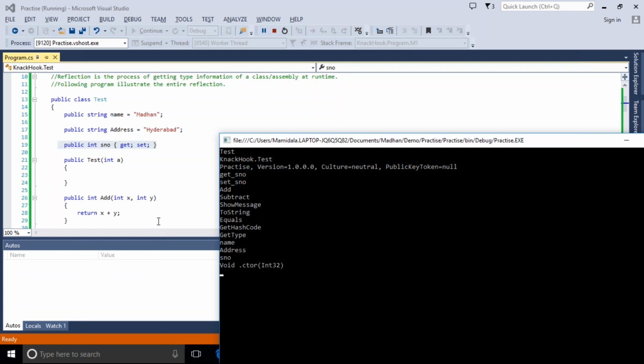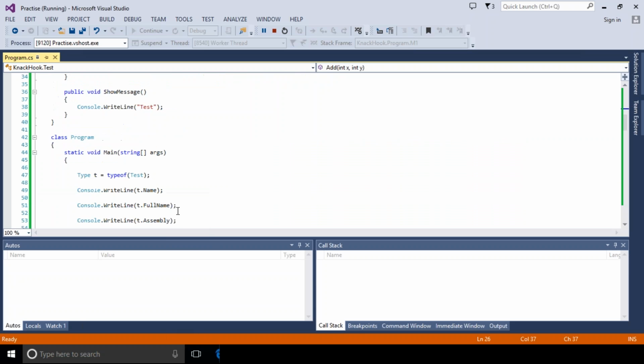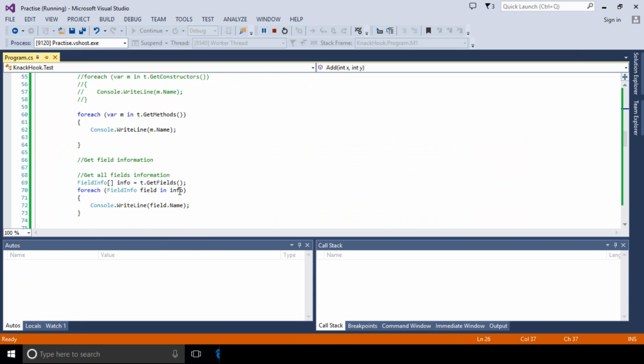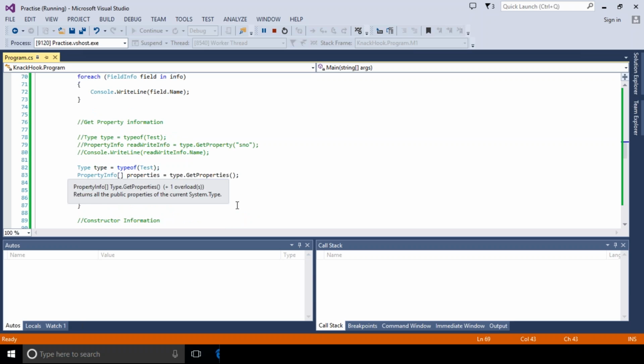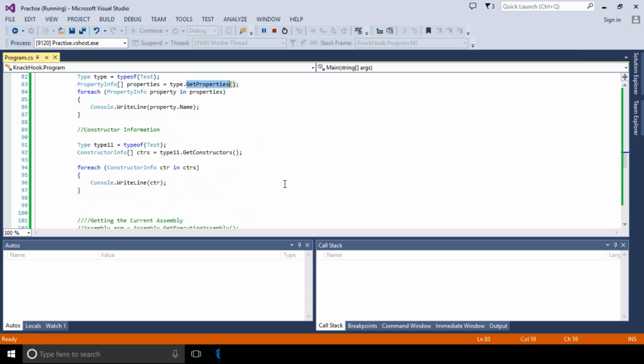At the same time, we have the Add method, the Subtract method, and the Show method. And we also get, by default, the ToString method, Equals method, GetHashCode method, and GetType method. These we get by default. And after that, what we got is GetFields, we already got this information. GetProperties, we already got.